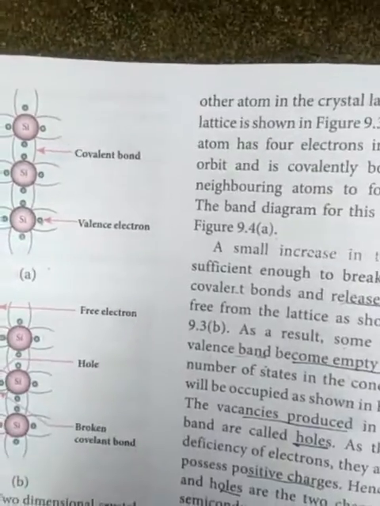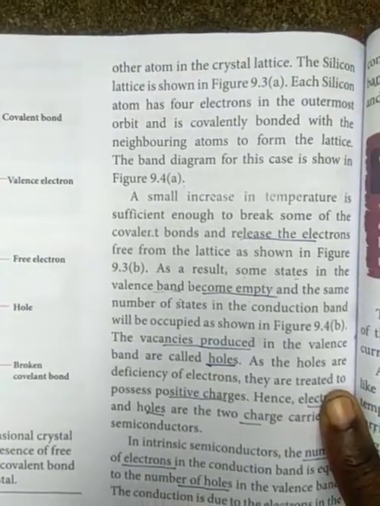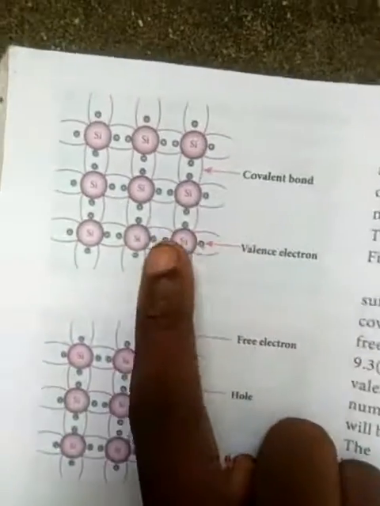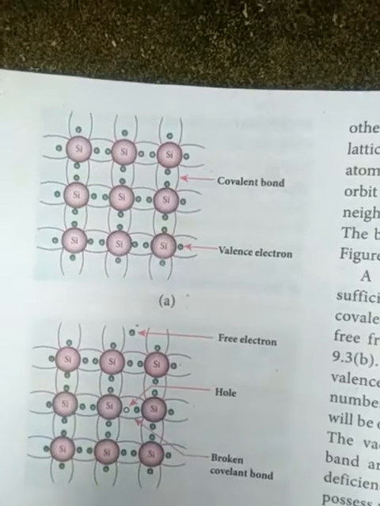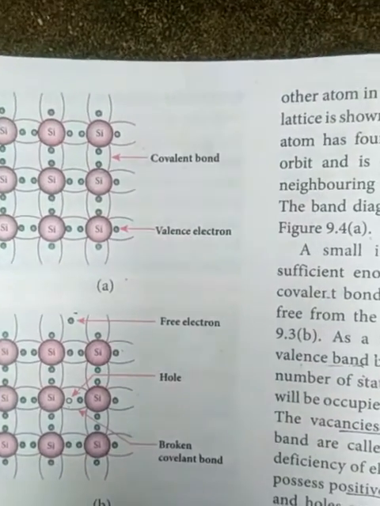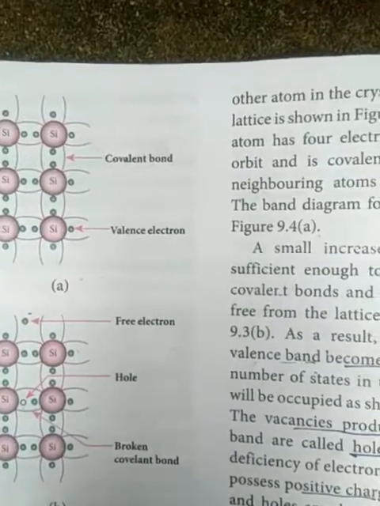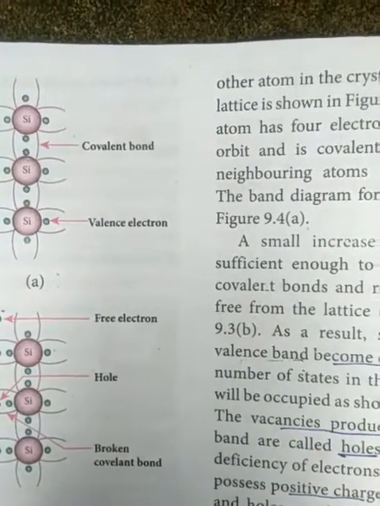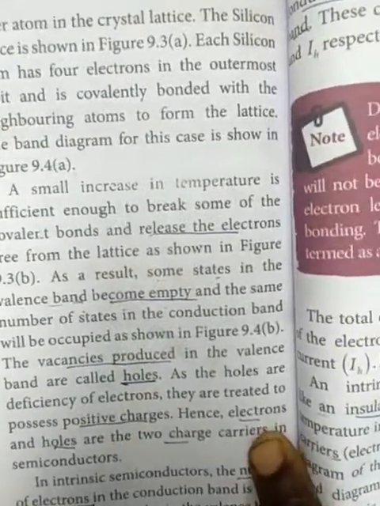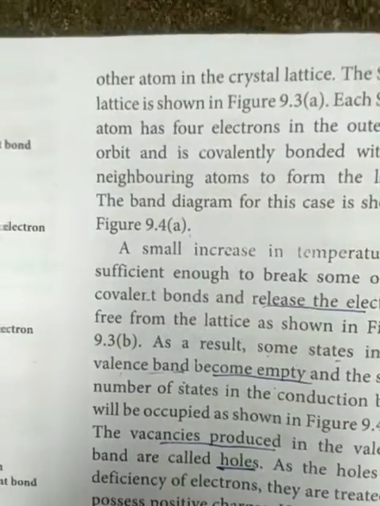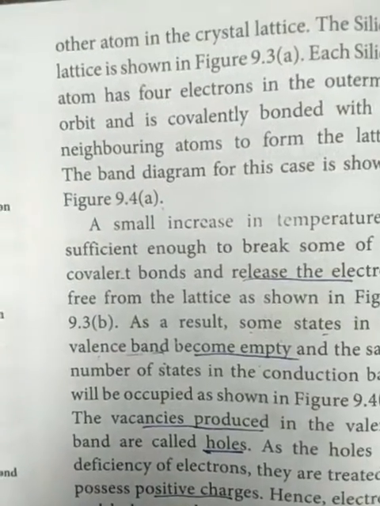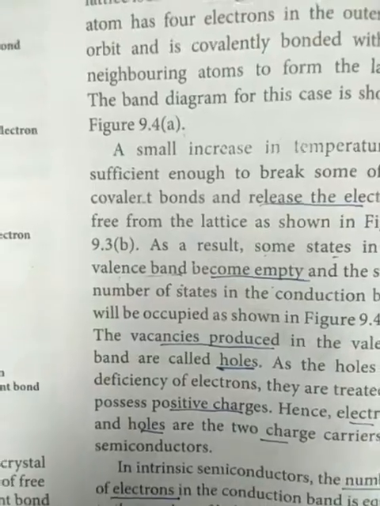Next, you see a small increase in the temperature. When we give a very small amount of temperature to the silicon atoms, it is sufficient to break some of the covalent bonds and release electrons free from the lattice.